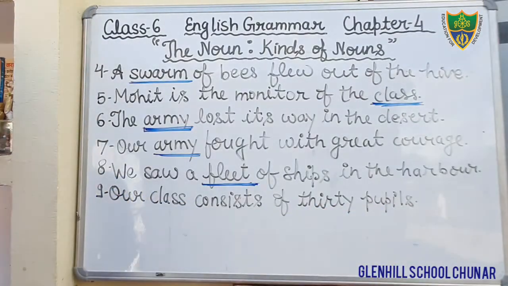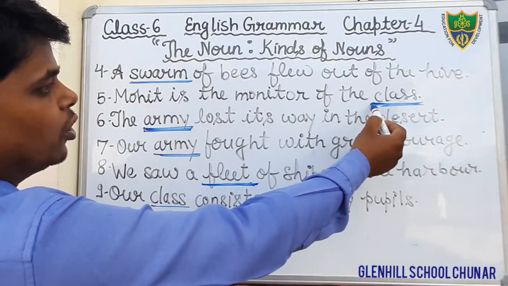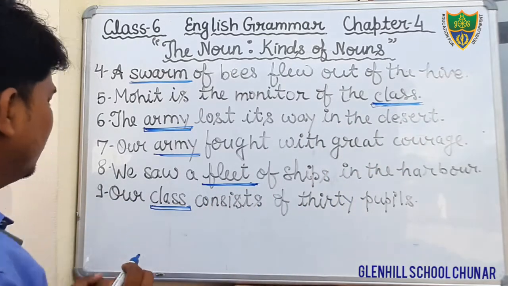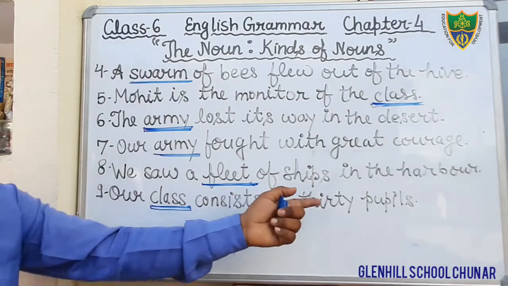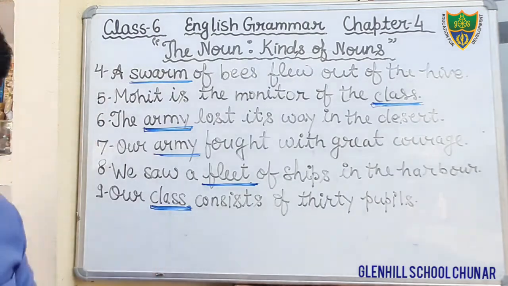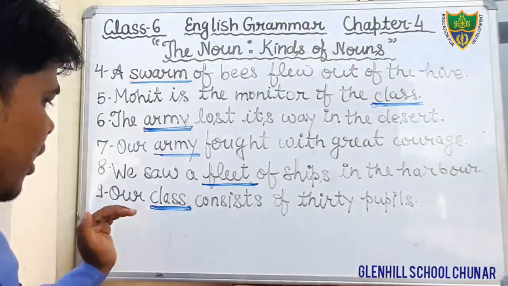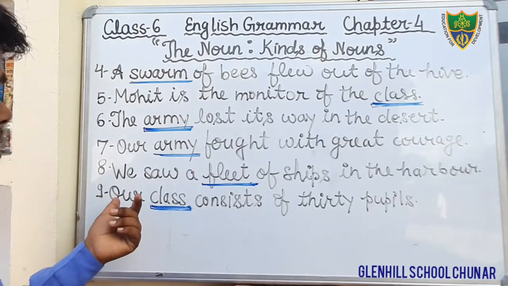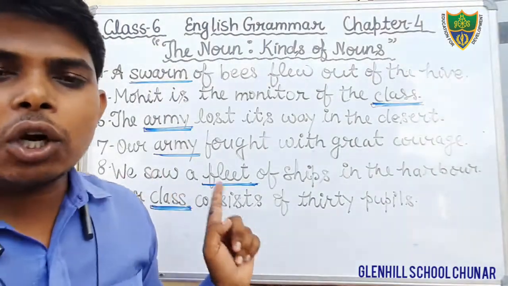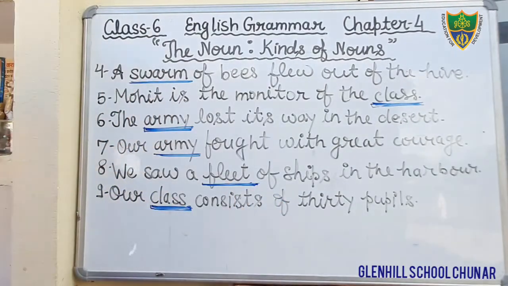Here, students, I have already told you the word class denotes, in question number 5, I have already told you class denotes the collection of students. Here again the same question. Question number 9, our class consists of 30 pupils. So in this sentence, the word class denotes the collection of pupils or students. Therefore, that is the collective noun in this sentence. In sentence number 9, the word class is a collective noun because it denotes the collection of students.